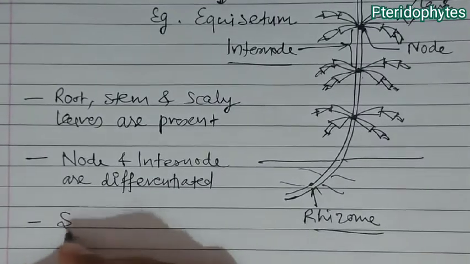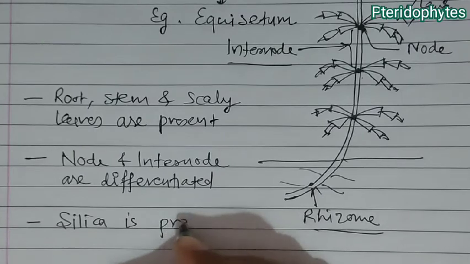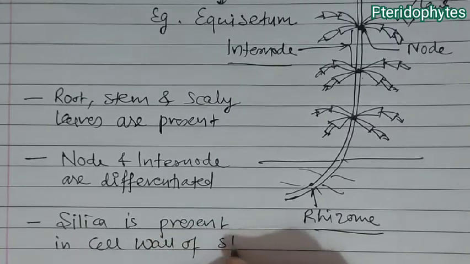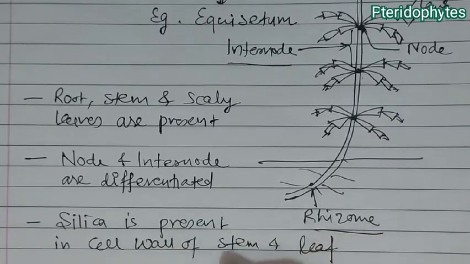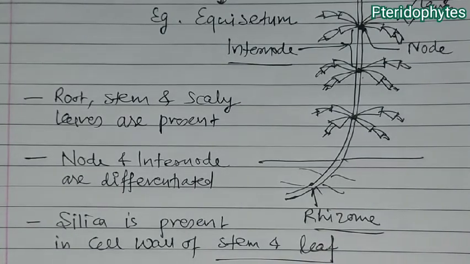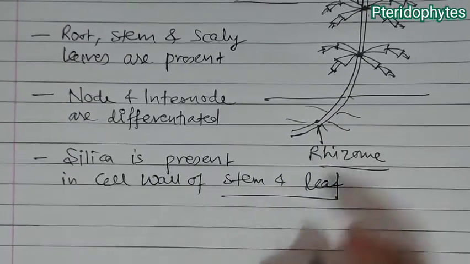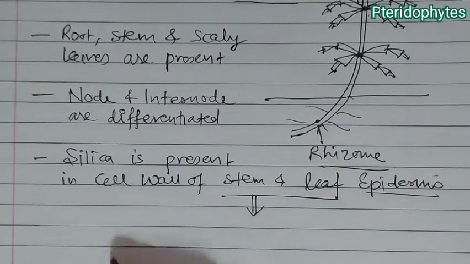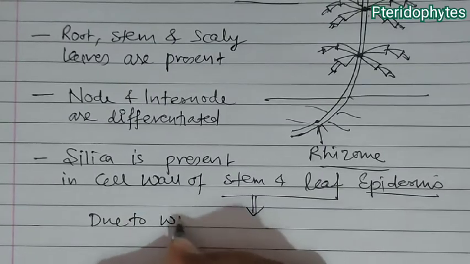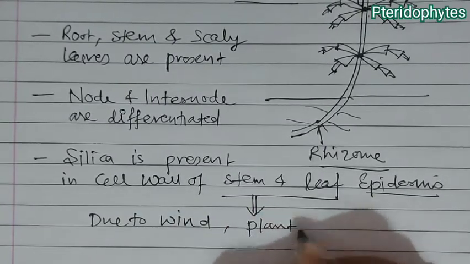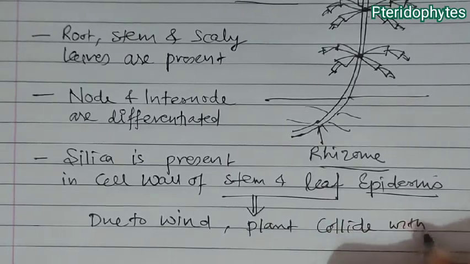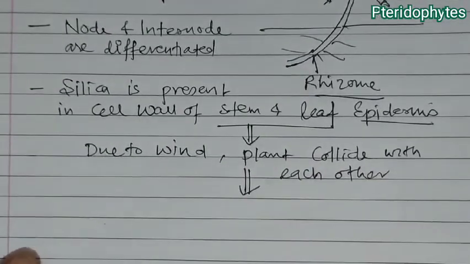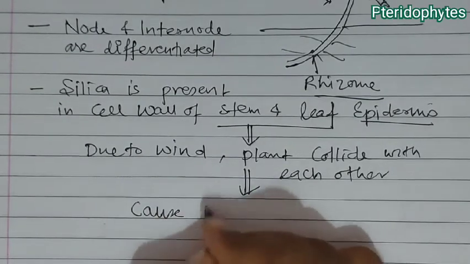Then silica is present in the cell wall of stem and leaf, and due to the presence of silica in the cell wall of stem and leaf epidermis cells, when wind blows, these plants collide with each other, and due to this collision and the presence of silica in the cell wall, they cause forest fire.